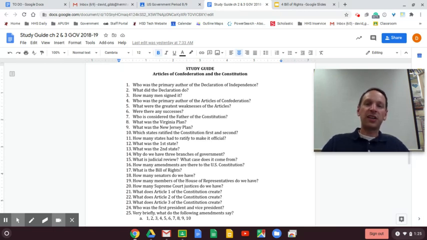The 9th state to ratify the Constitution was New Hampshire. All right, the 13th was Rhode Island, and that wasn't even until after George Washington was appointed president. So, yes, Delaware first, Pennsylvania second.